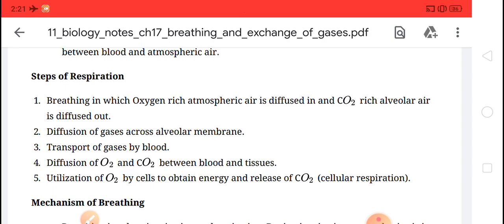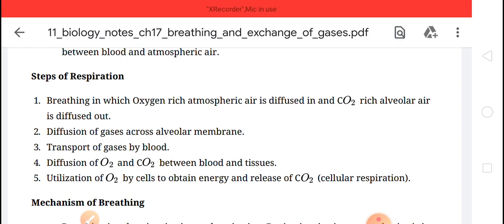So first of all, children, the oxygen rich air reaches the alveoli from the atmosphere, and from the alveoli it goes to the blood. Through blood it reaches the tissues. Next, diffusion of oxygen and CO2 between blood and tissues. From blood, oxygen goes to the tissues, and from tissues the CO2 goes to the alveoli.